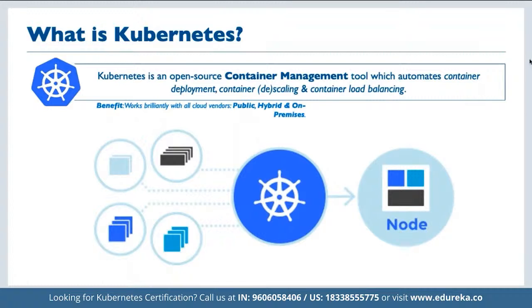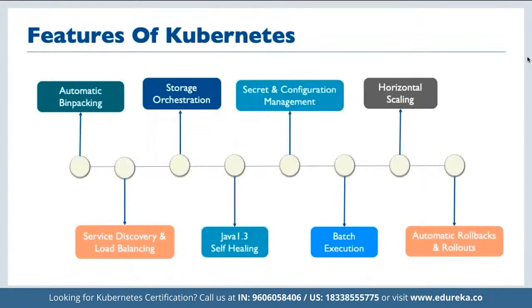Now, the main features of Kubernetes offer us automatic bin packing. When we talk about containers, they package two things: the application, and all the bins and libraries required for running that particular application as a part of the container.